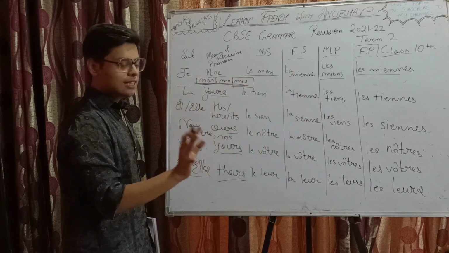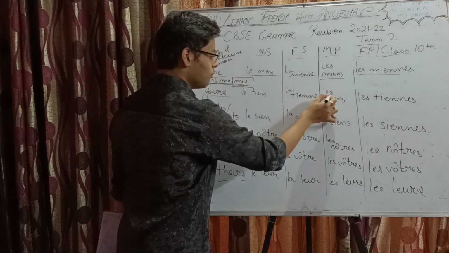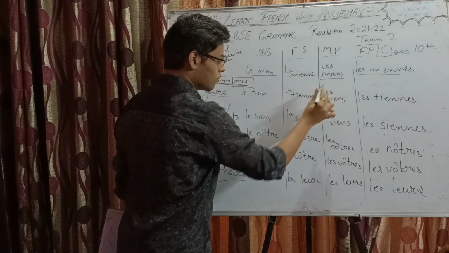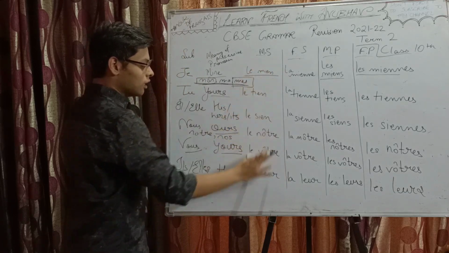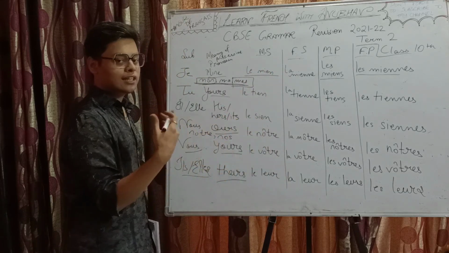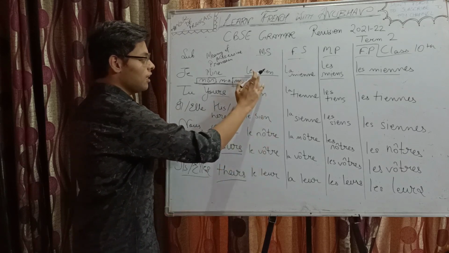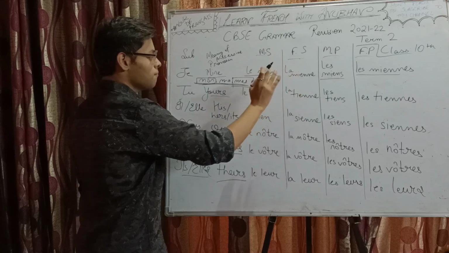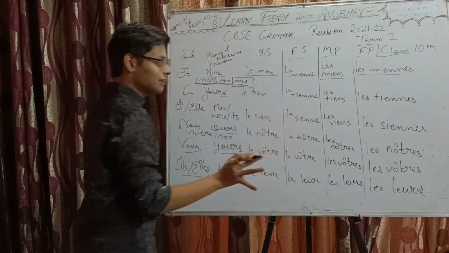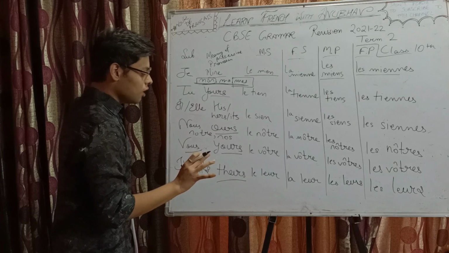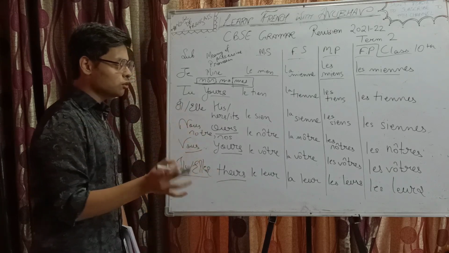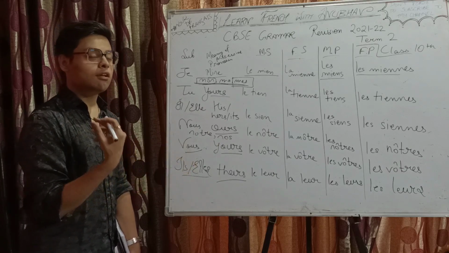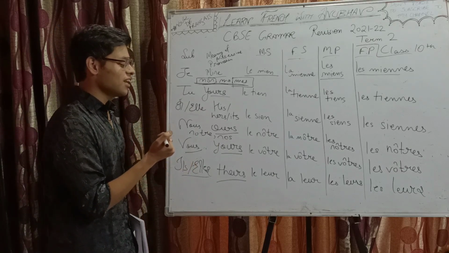Forming plural is very easy. Simply use the definite article for plural nouns, which is les. Okay. And then the singular pronouns will get an extra s at the end. For example, la mienne in plural becomes les miennes with an s, and le mien becomes les miens with an s. Simple. That's how you form plural. Okay. And I hope it's clear how to choose which pronoun will be used in which question. Okay.